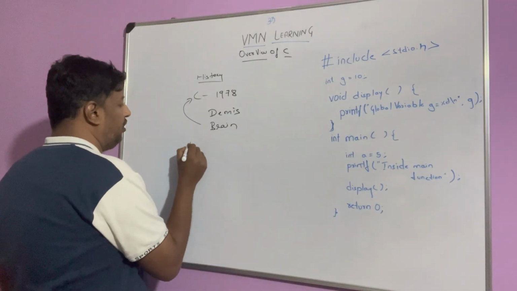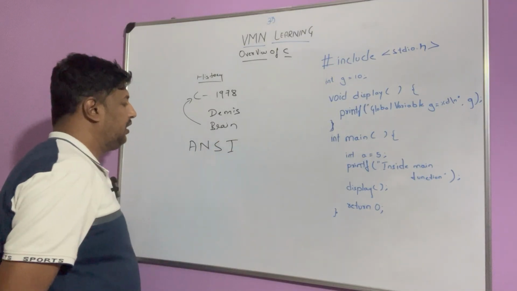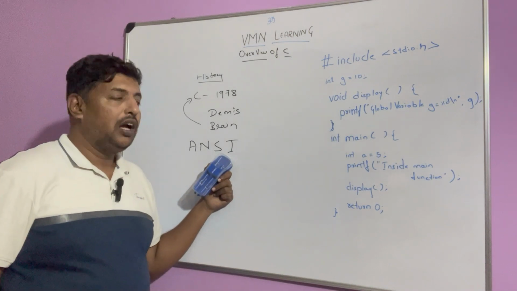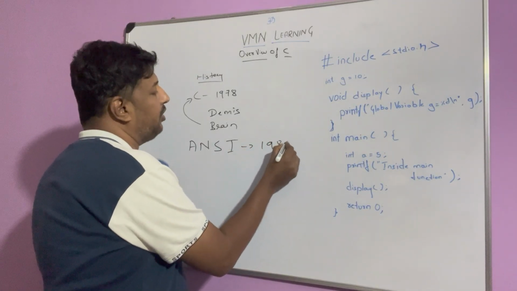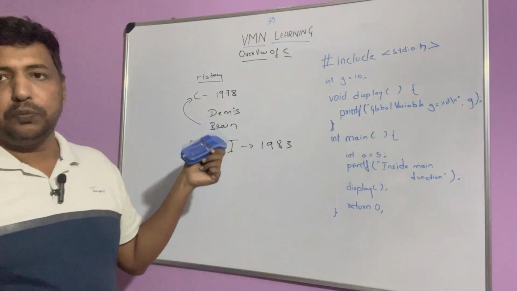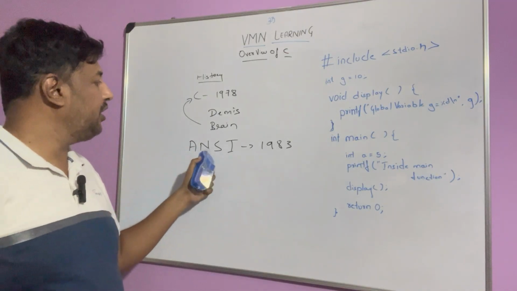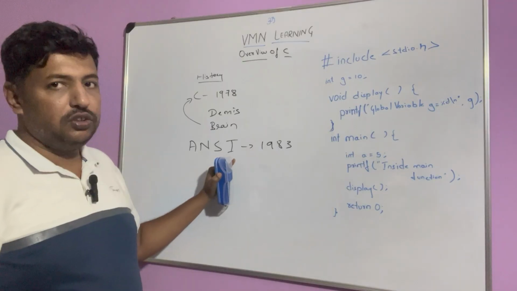After that, ANSI, the American National Standards Institute, was formed in 1983 to standardize everything. The programming language was booming, and in America they created this standards institute in 1983.